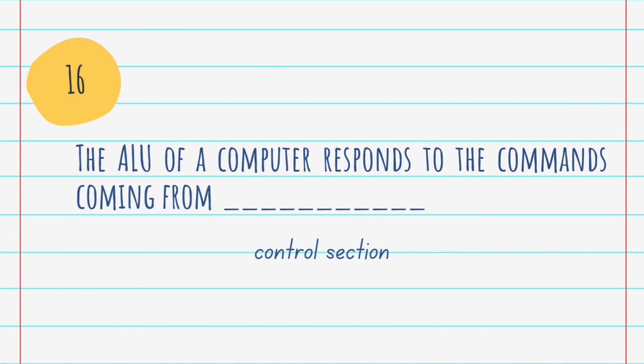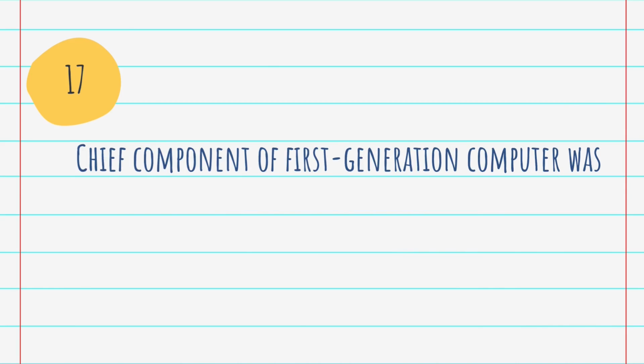The control unit is a component of a computer's central processing unit that directs the operation of the processor. It tells the computer's memory, arithmetic logic unit, and input and output devices how to respond to the instructions that have been sent to the processor. Got it?